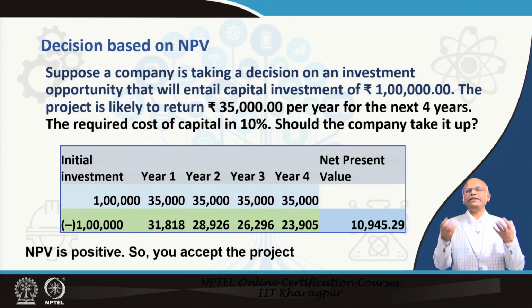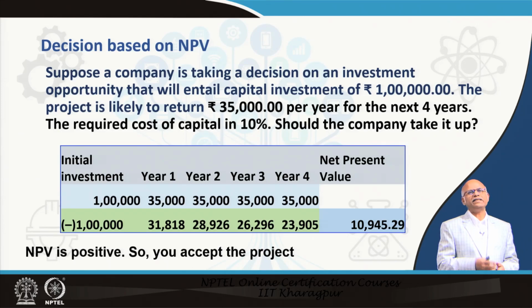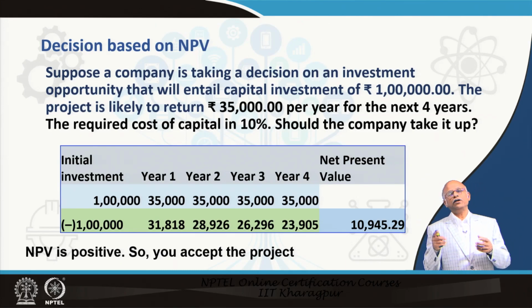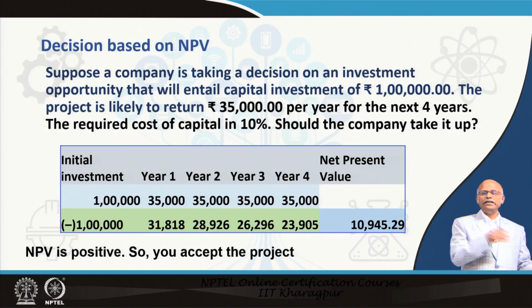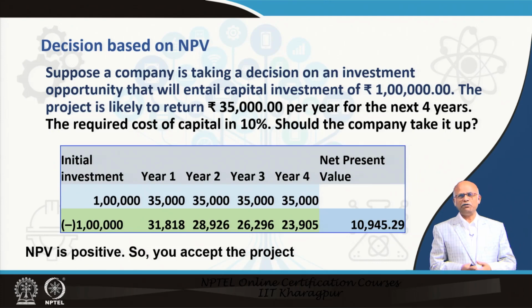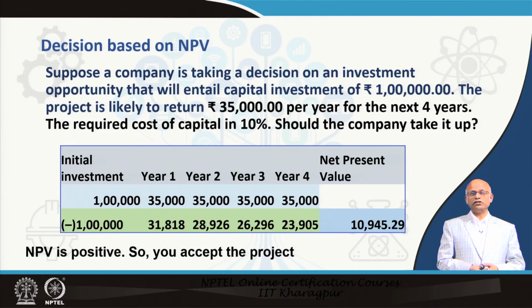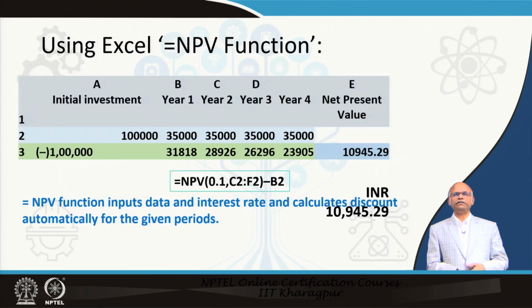In the first year you are getting 35,000; discount that at 10%, that becomes 31,818. In the second year you are expecting 35,000; discount that for 2 years. Likewise, the fourth year you get 35,000 whose net present value is 23,905. Add them up, including the initial capital investment of 1 lakh, and you get about 10,000 rupees. That means you are getting more than 10% return, because you have discounted at 10% and the net present value is positive. That means the rate of return of this project is more than 10%.